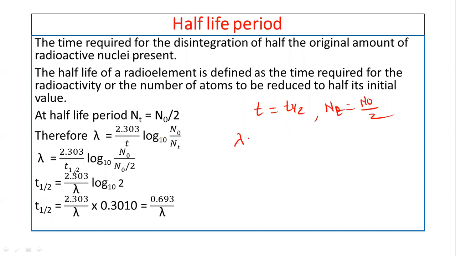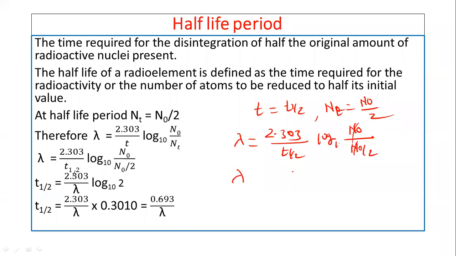So lambda equals 2.303 upon the half-life period, log to the base 10, N0 divided by NT, where NT equals N0 by 2. So the 2 goes to the numerator here and N0 gets cancelled.